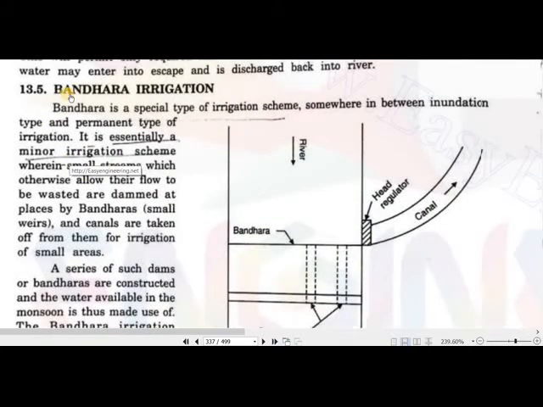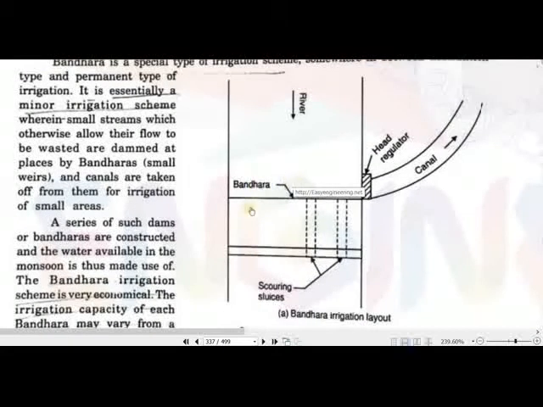In local language, there is also another system which is called the Bandhara irrigation system. That is a special type of irrigation scheme somewhere in between inundation and permanent type of irrigation canal structure. In Bandhara irrigation, we have a weir type band in the way of the river, and there are silt excluders here, and its depth is very less. For example, if it is 2-3 meters, then the water within the 2-3 meters will be retained at the upstream side of the river, and the water which is higher than 3 meters will flow over this crest and flow to the downstream side.